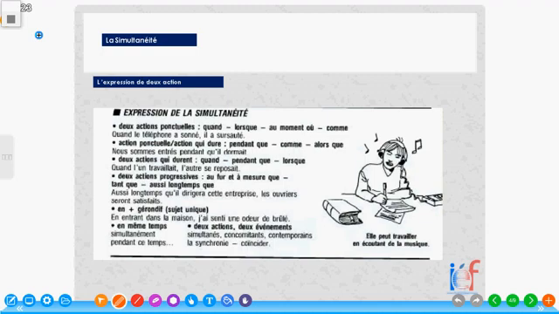Here we're going to look at words that will help us to express that two verbs can happen at the same time. So what we'll do is this. I want you to look at these expressions, but we shall discuss it together in our Zoom class. I will just highlight some. For example, when two actions are both happening at the same time, we can use quand, lorsque, au moment où. Now, sometimes these words or expressions can be used in different forms.